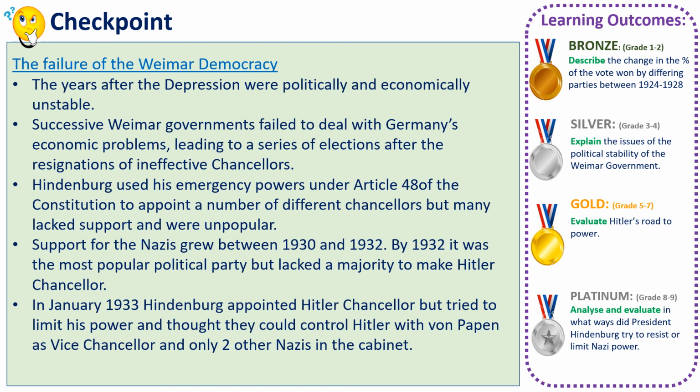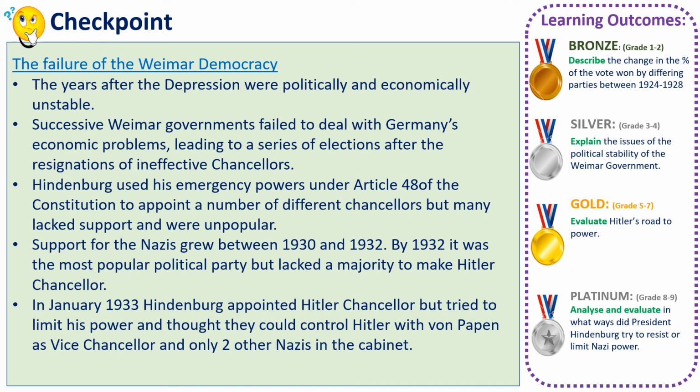So our checkpoints are a bit of a summary for where we're up to with all the information we gained in that task video. So after the Depression, Germany was very unstable, both politically and economically. The government kept changing very quickly, like we've seen, and there was wide-scale unemployment, so Germany was not in a good place. The Weimar government kept failing and we kept getting new chancellors. Hindenburg had to use the powers of Article 48 several times to be able to keep changing the chancellor.